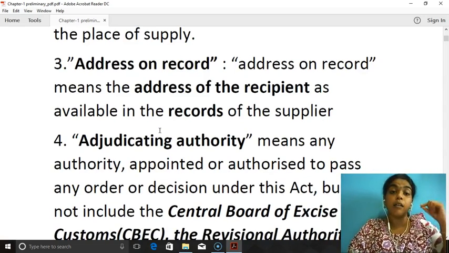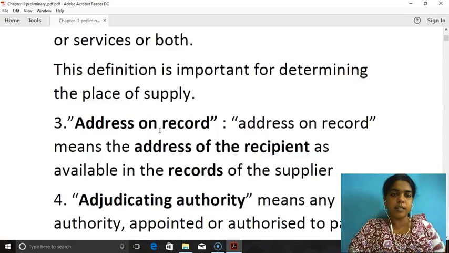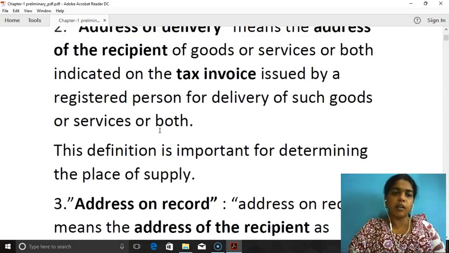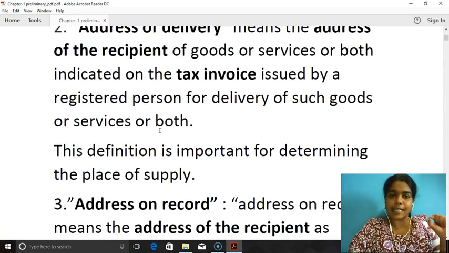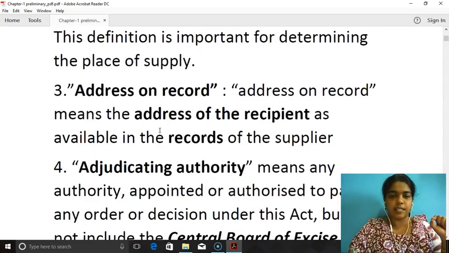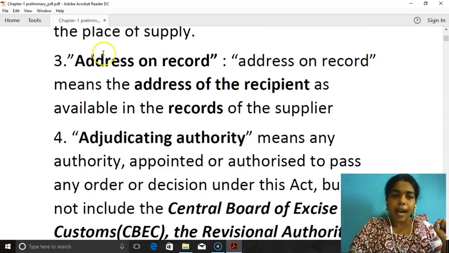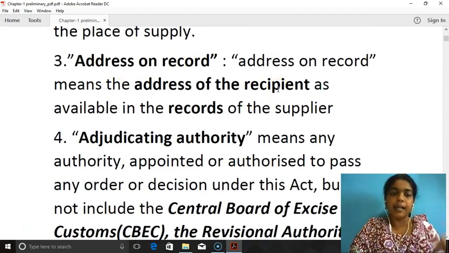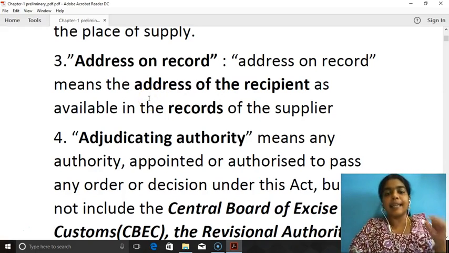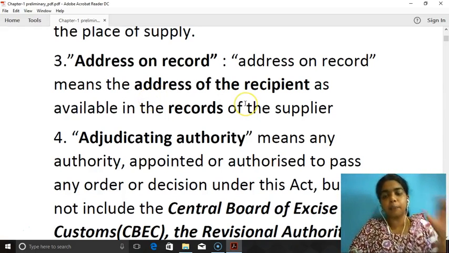Next, address on record. So what is the difference between address of delivery and address on record? Both refer to the address of the recipient. But the difference is that address on record means the address of the recipient as available in the records of the supplier.